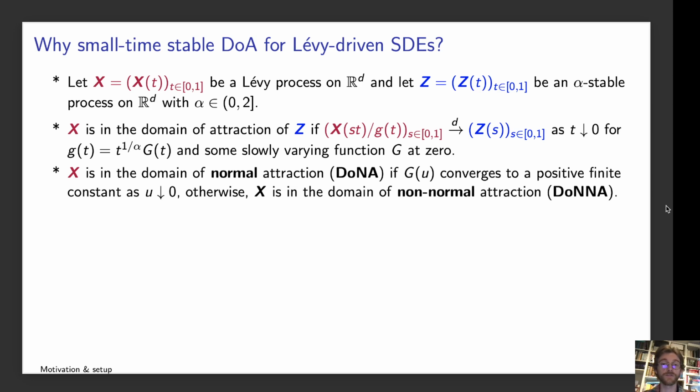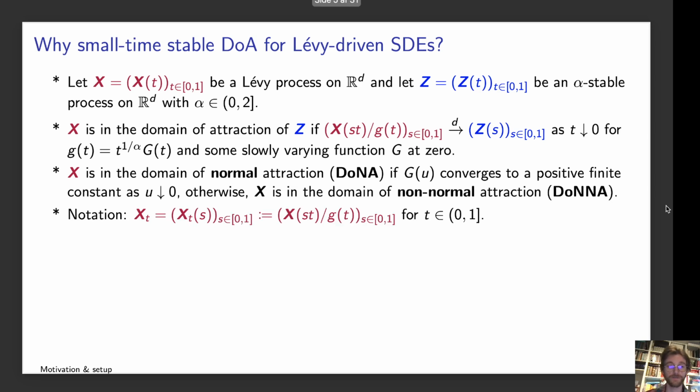We'll split in two different cases. So we'll say that X is in the domain of normal attraction if G converges to a positive finite constant as u tends to 0, and otherwise we'll say that X is in the non-normal domain of attraction. And we'll use this notation throughout the paper for the rescaled process.